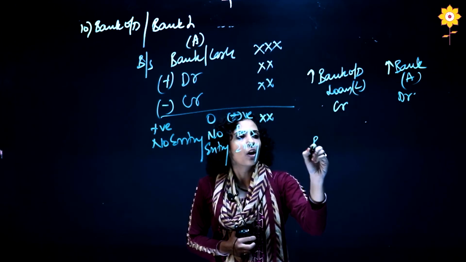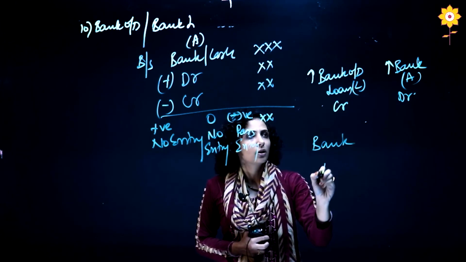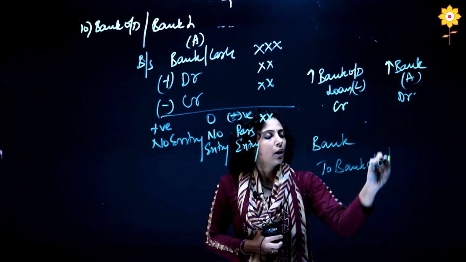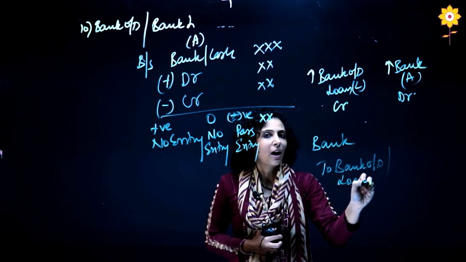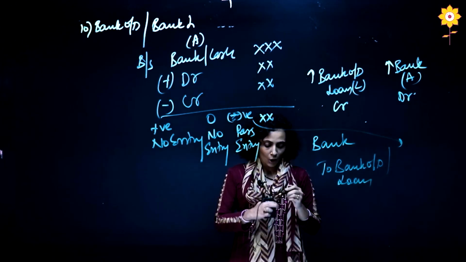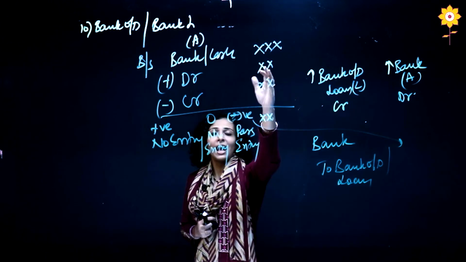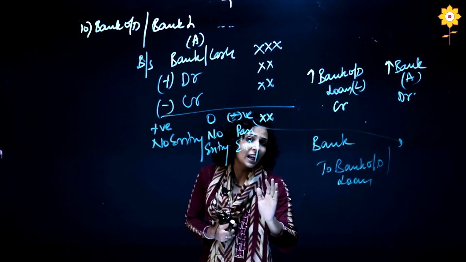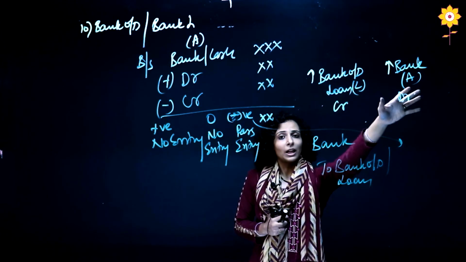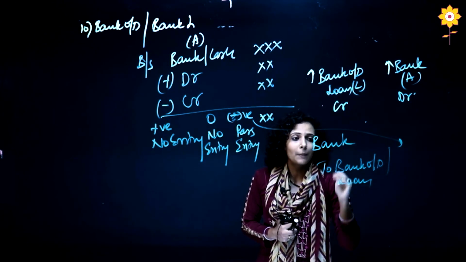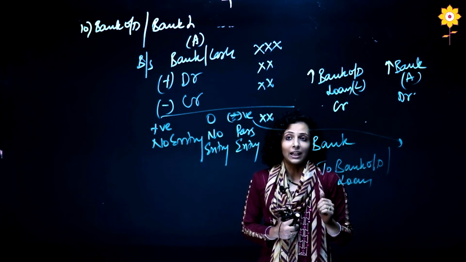So my entry will be what? Bank account debit to bank OD or loan. Amount will be this amount, whatever I will get. Okay, so through this formula I will check positive or 0, no entry, negative, I have to pass the entry. Bank account will be debited, bank OD or loan will be credited.